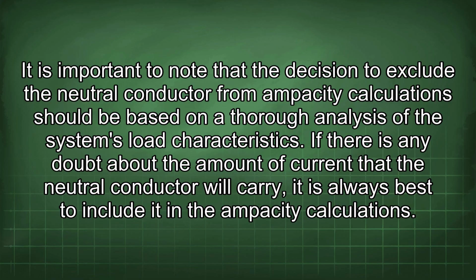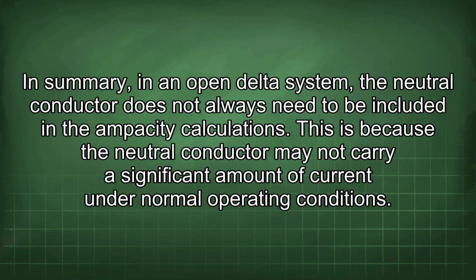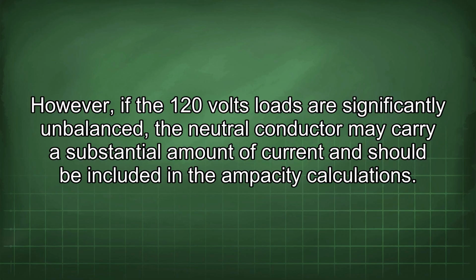If there is any doubt about the amount of current that the neutral conductor will carry, it is always best to include it in the ampacity calculations. In summary, in an open delta system, the neutral conductor does not always need to be included in the ampacity calculations. This is because the neutral conductor may not carry a significant amount of current under normal operating conditions. However, if the 120 volts loads are significantly unbalanced, the neutral conductor may carry a substantial amount of current and should be included in the ampacity calculations.